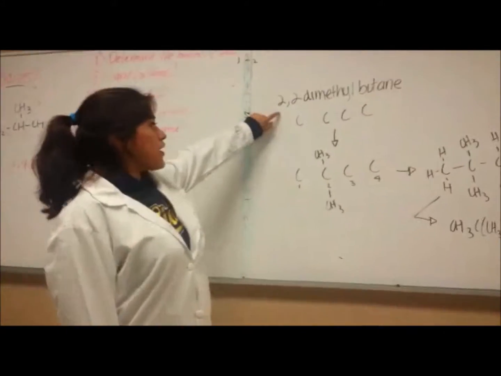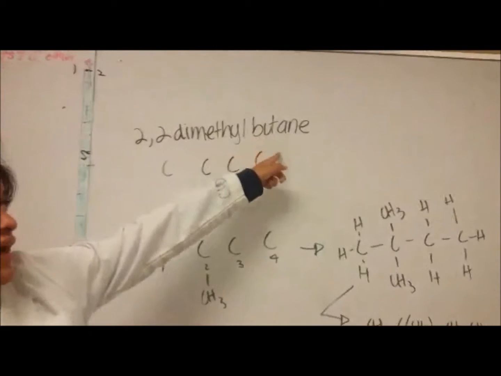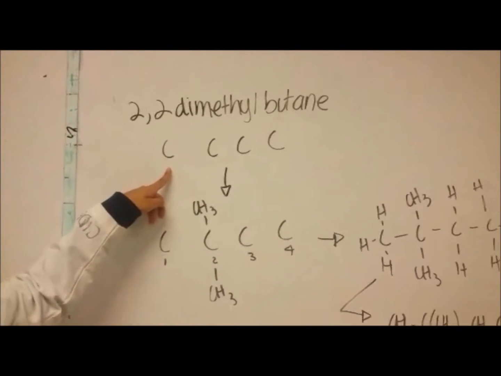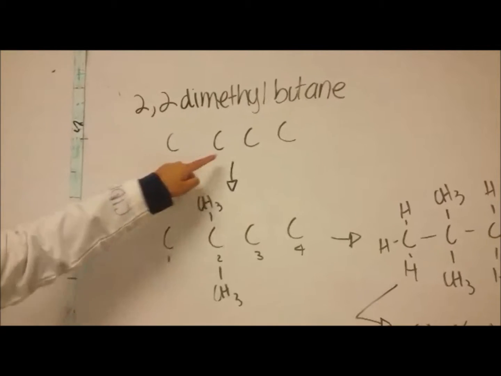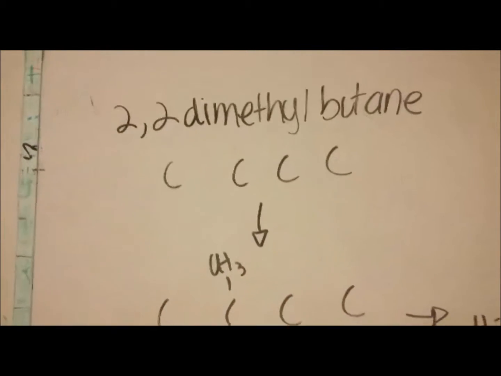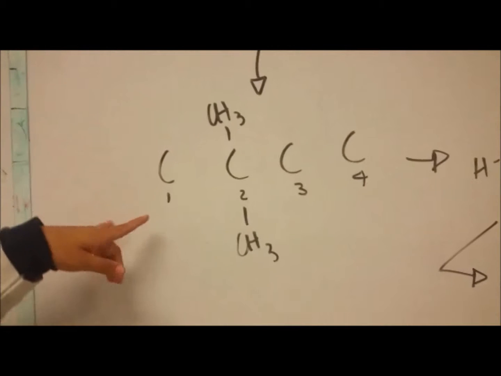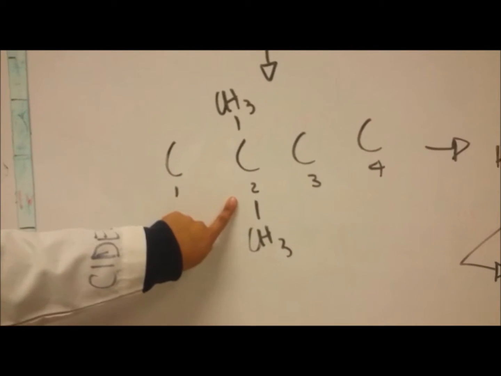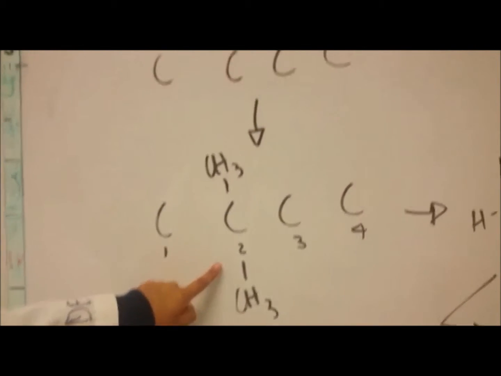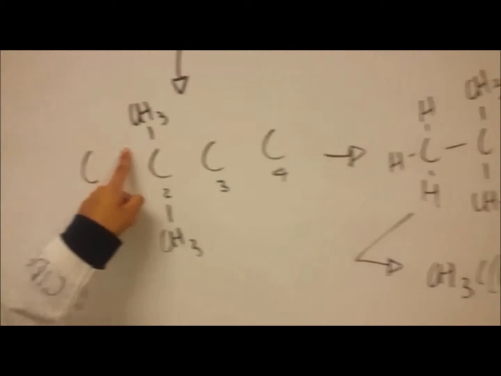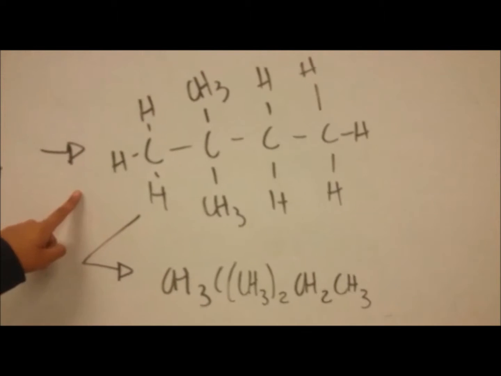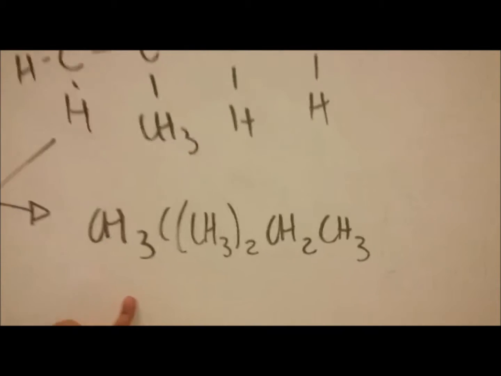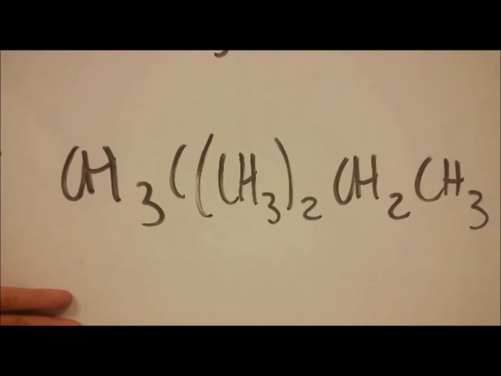Okay, so regarding our previous knowledge, we know how to name alkanes. So for example, we have the 2,2-dimethylbutane. How do you draw it? Well, you draw the parent chain. In this case, it's a butane, so you draw 4 carbons. After that, you know the numbers and put the alkyl groups in their place. So you know that in the number 2, you have 2 methyls, so you add them. After that, you need to saturate the chain and just condense the formula, and it will look something like that.